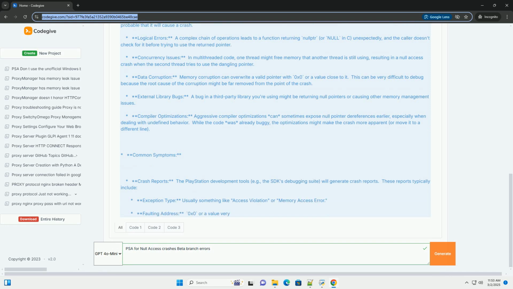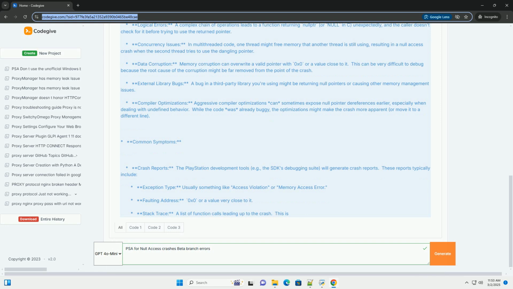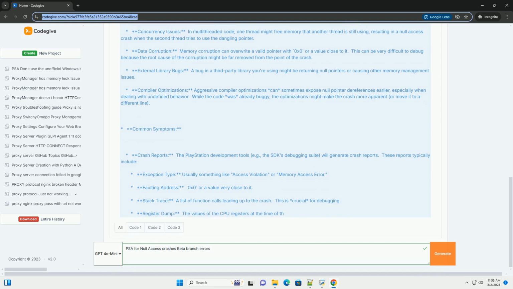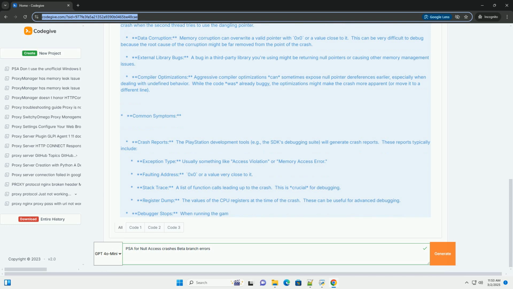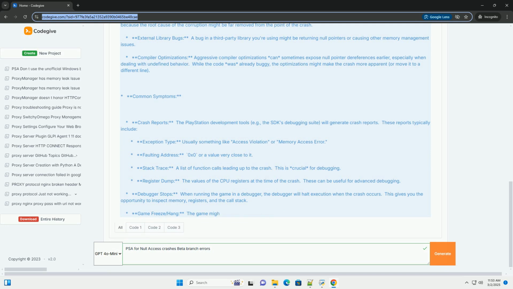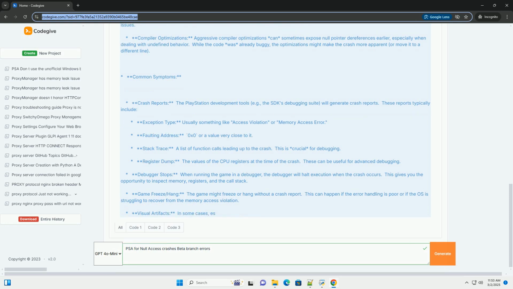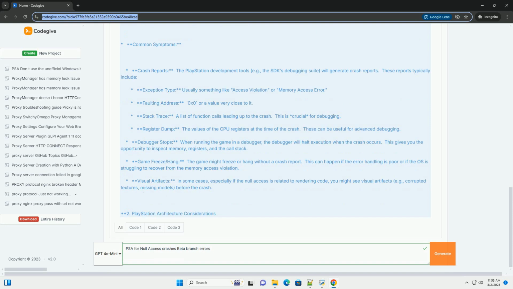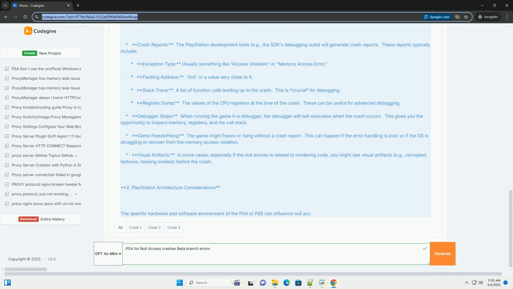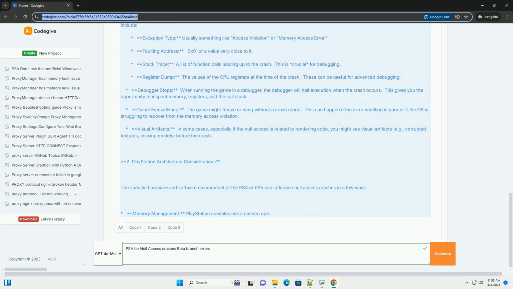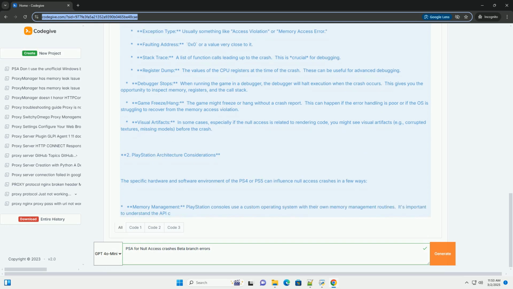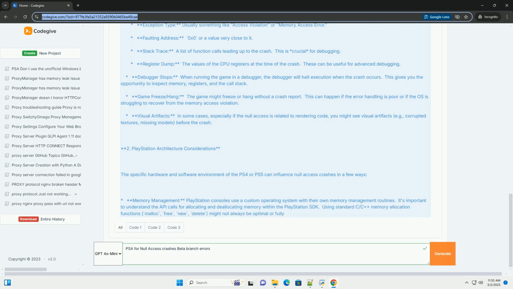1. Understanding null access crashes. A null access crash, also known as a null pointer dereference, happens when your program tries to read from or write to memory at address 0x0, or sometimes near it, resulting in a similar crash. In most operating systems, including PlayStation's Orbis OS, PS4, and possibly a modified version on PS5, address 0x0 is reserved and protected. Accessing it is considered a severe error and will trigger a crash.